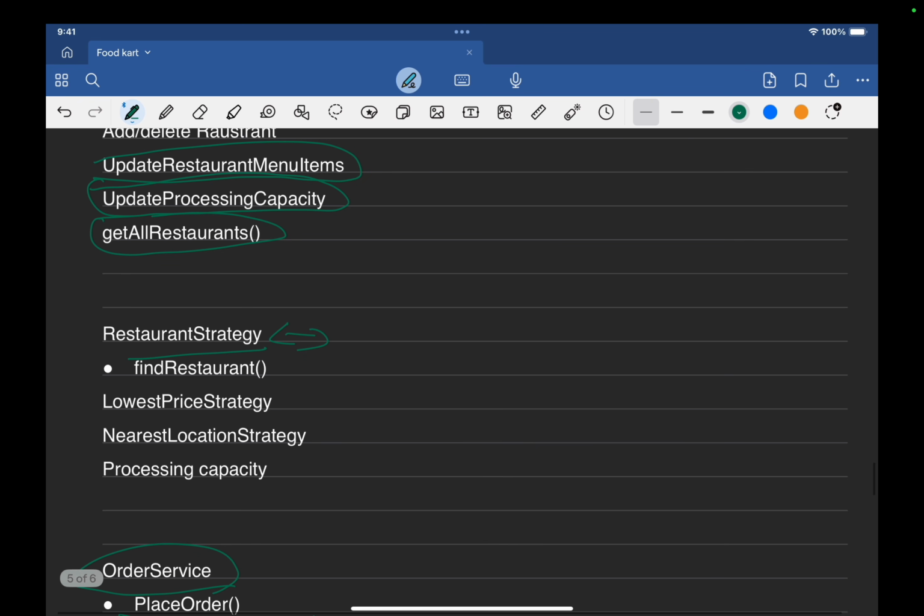So now let's move to the restaurant strategy. When there is going to be one order, correct? There are going to be different strategies that we can use, and our restaurant strategy will have one method that will be find restaurant.